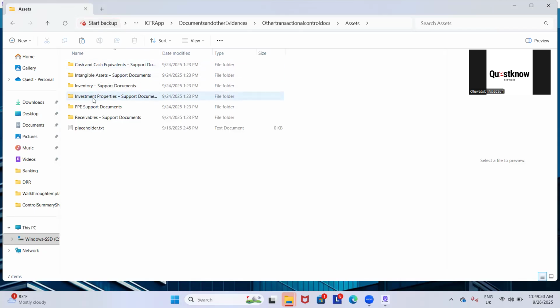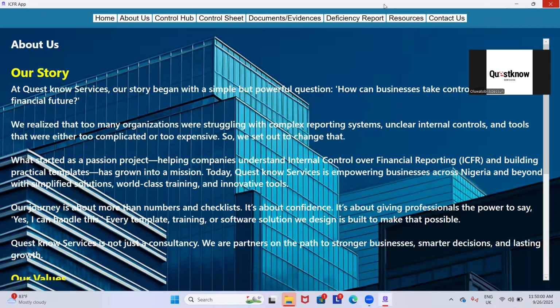So from there, you'll be able to have all your documents and all your processes you are going to implement here. So you attach all the documents here, very clean for you to navigate through. So this is the deficiency report we have opened the other time. Immediately you do your assessment, it swings to control sheet, then from the other one to the deficiency report.